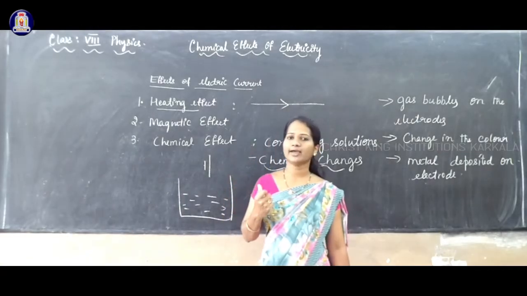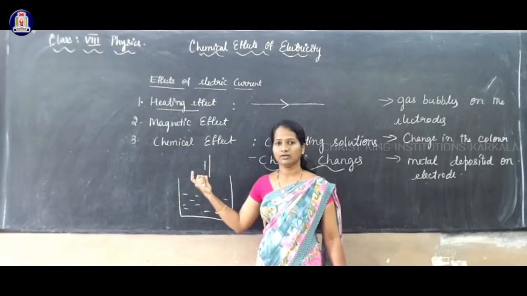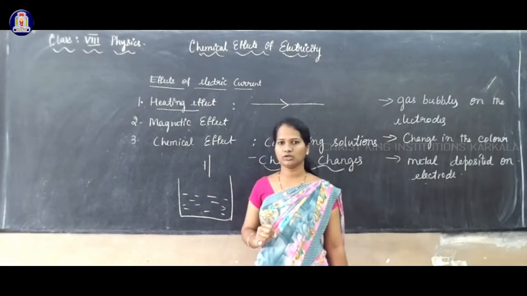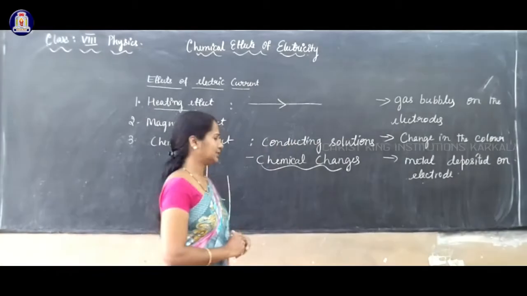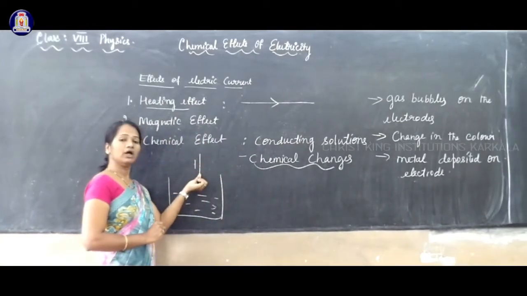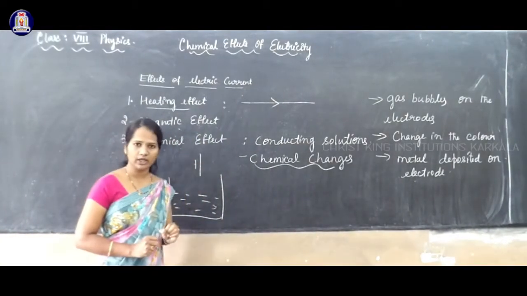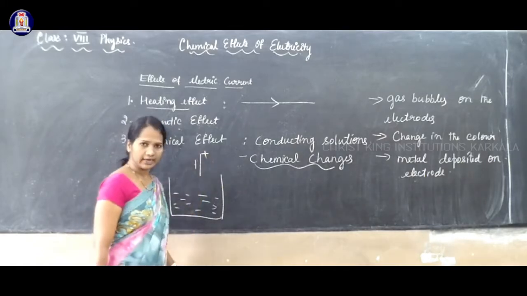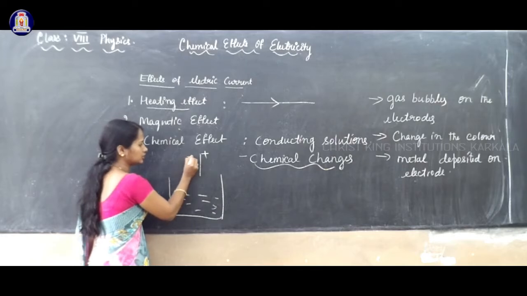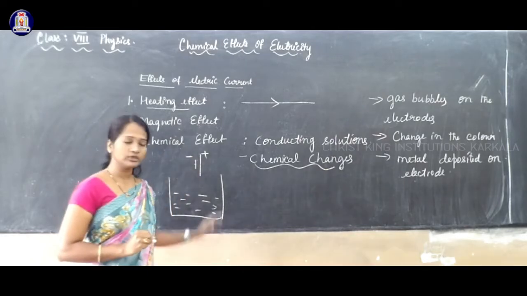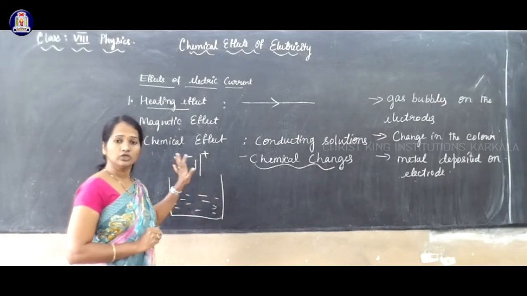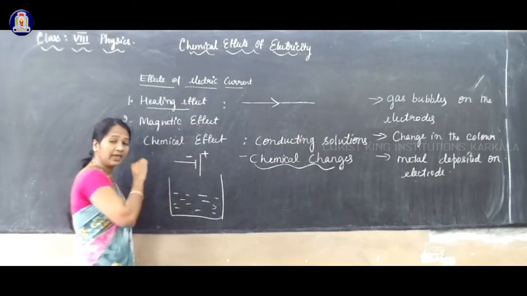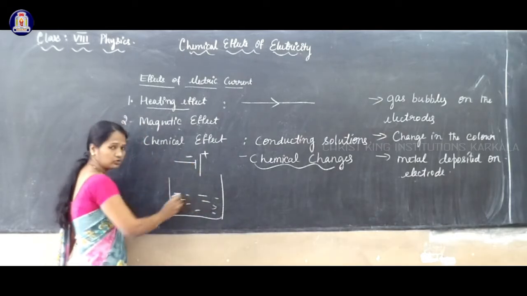While drawing the diagram, we draw the symbol of the cell, using one longer line and one smaller line. The longer line indicates the positive end and the smaller line shows the negative end. So using this cell, I make electricity flow through the solution.